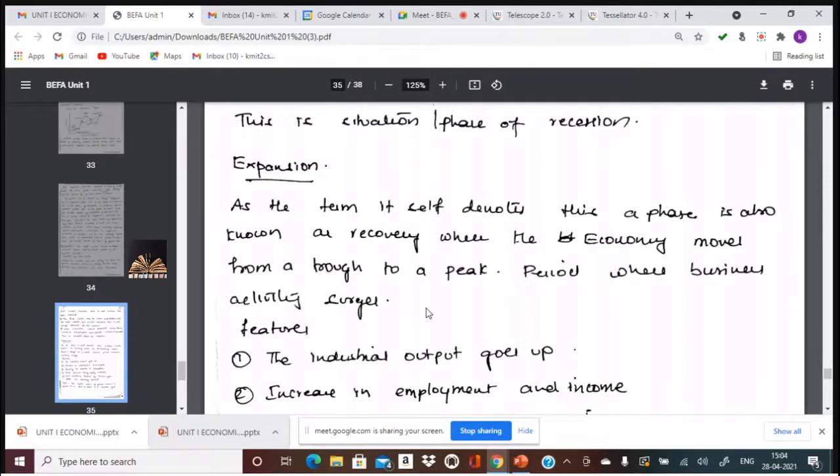Expansion is a period which we also know as recovery. Recovery from trough or recession, where all the economic activity surges and increases. Production goes up, employment goes up, consumption goes up. Now employees are ready to work, consumers are ready to spend, industries are ready to recruit and start production. This is the stage of expansion.